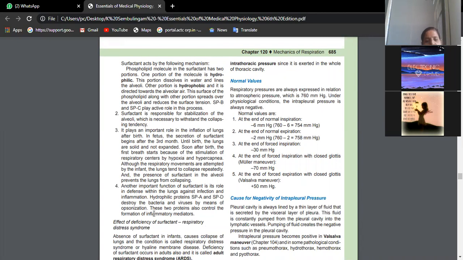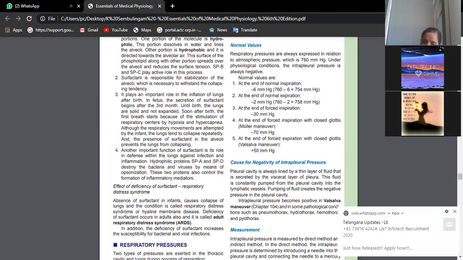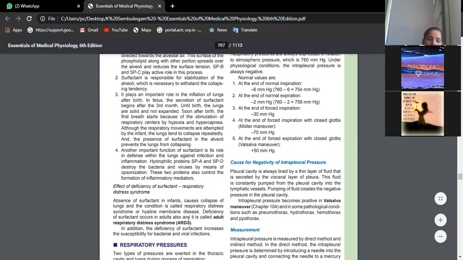Another important function is defense within the lungs. That means it is also killing microorganisms. Suppose surfactant is not there, then it will lead to a condition called neonatal respiratory distress syndrome in small children. You see newborn premature babies are generally kept on oxygen supplementation, isn't it? Why? Because surfactant is not properly formed.